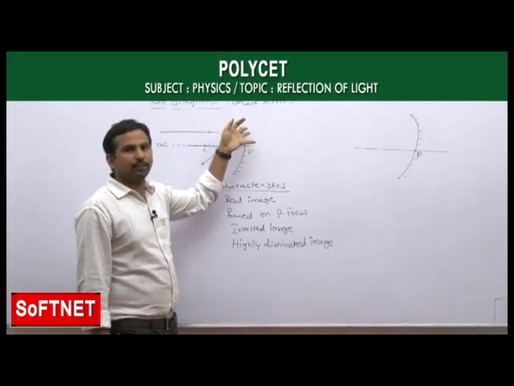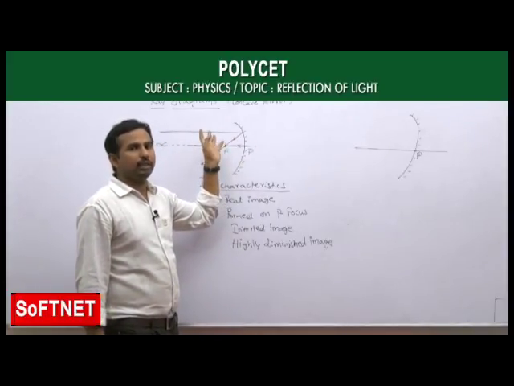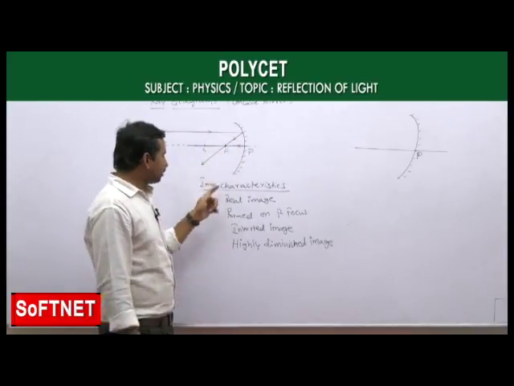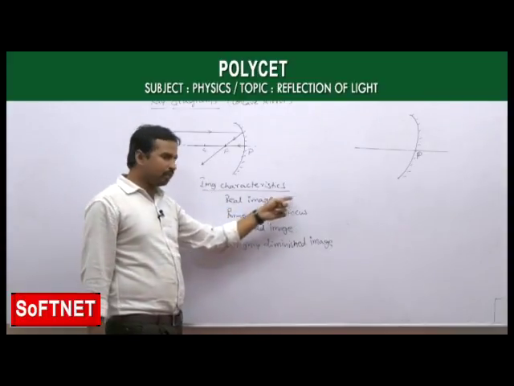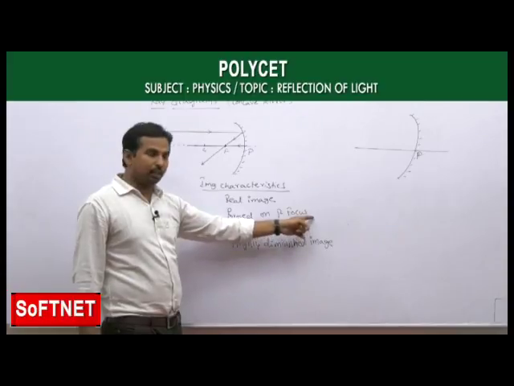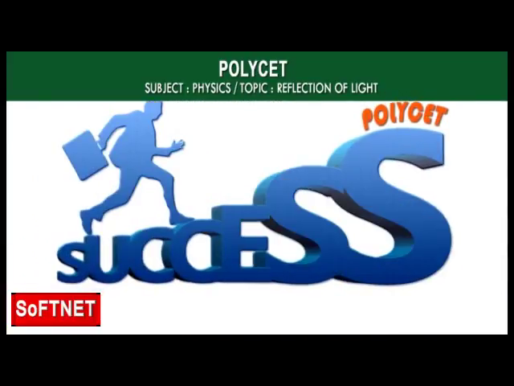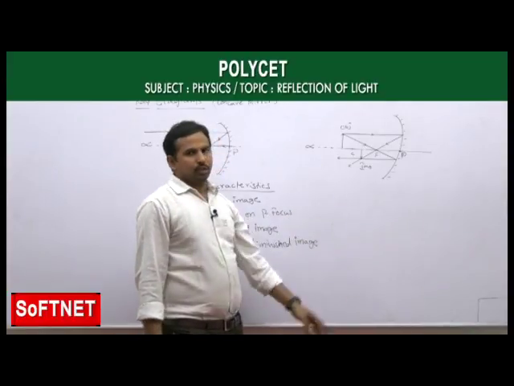As the object is at infinite distance, we are taking all the light rays going parallel to each other. Okay. So the image formed is a real image. Image is formed on the principal focus and it is an inverted image and it is a highly diminished image we are getting. Now we will see the second position here.